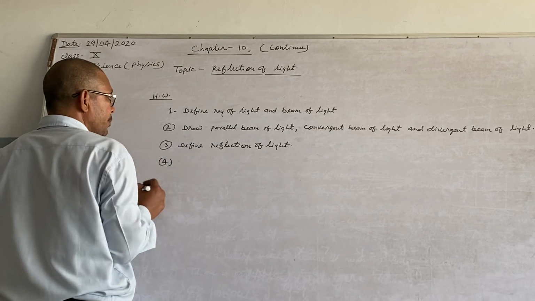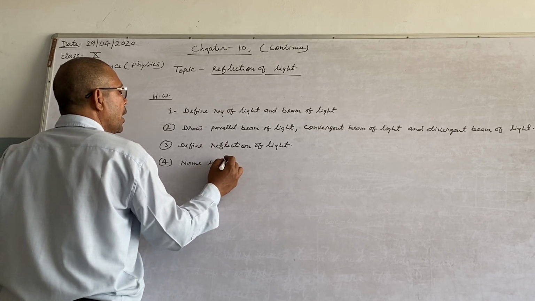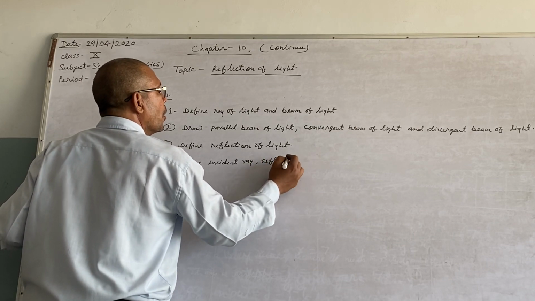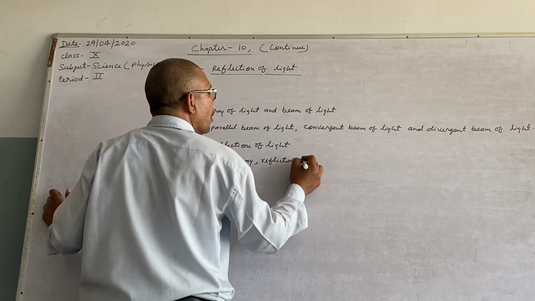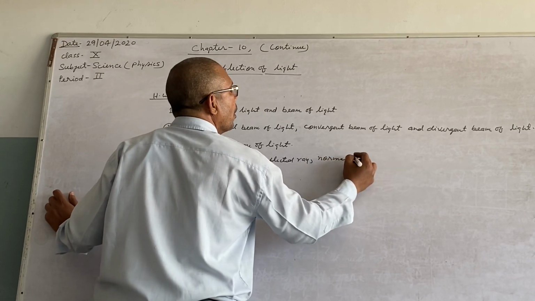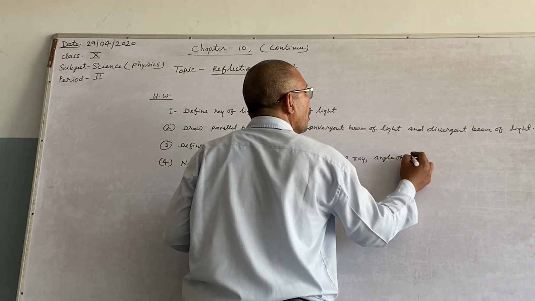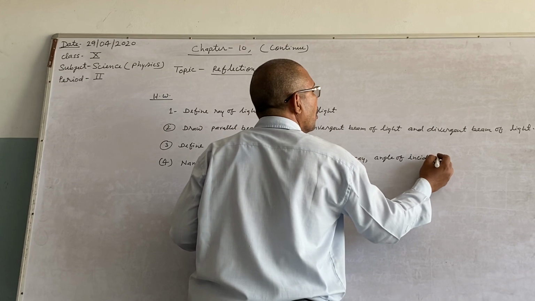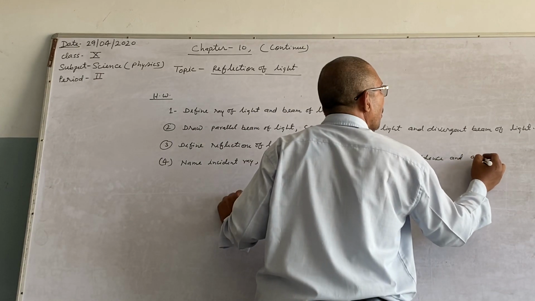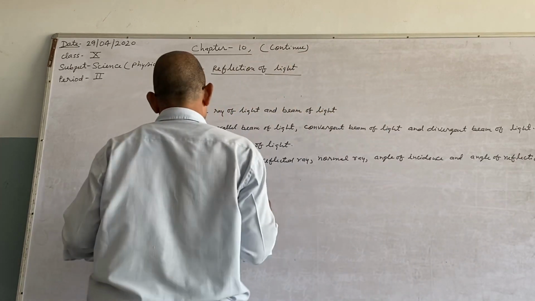Question number 4: name the incident ray, reflected ray, normal ray, angle of incidence, and angle of reflection in the given figure.